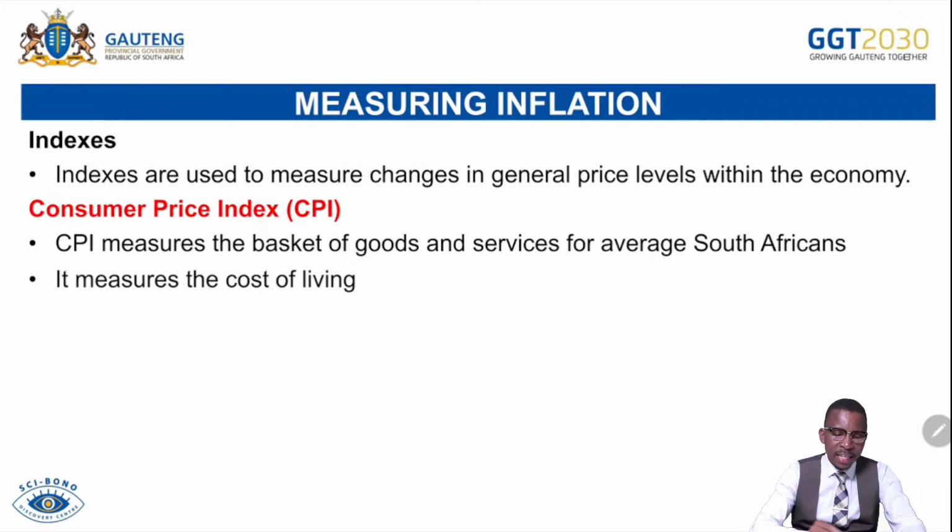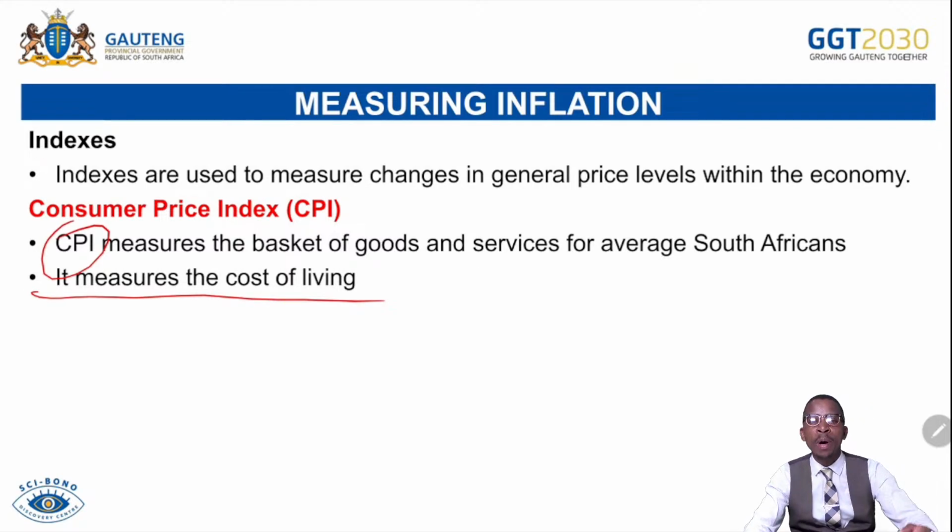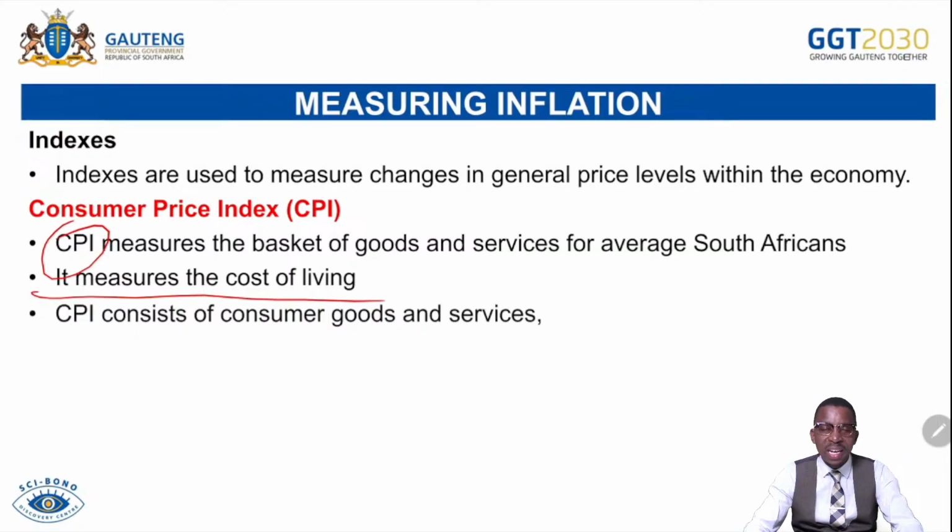So the consumer price index measures the cost of living for consumers. It is not focused on production, it is focused on what we call the cost of living for consumers. CPI consists of consumer goods and services. Inside the basket of CPI, we have consumer goods and services, value-added tax, and interest rates. We also have the prices of imported consumer goods and services. But in the basket of CPI, we don't have capital goods, because CPI is for the consumer, so there are no capital goods or equipment in there.